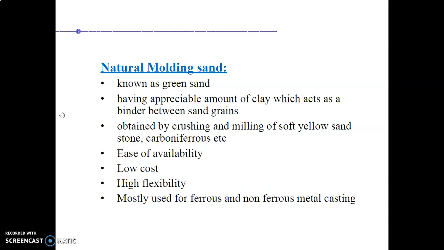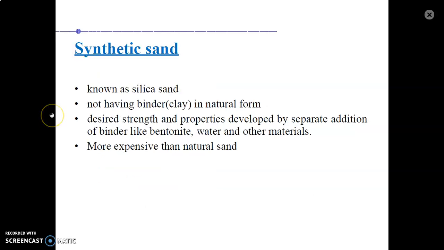These are some resources from where you will get the green sand. Ease of availability, of course low cost, high flexibility, mostly used for ferrous as well as non-ferrous metal casting. So natural molding sand has its own advantages.